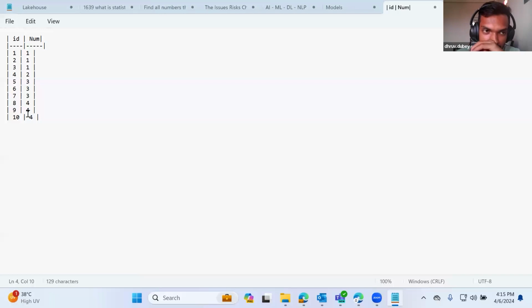Okay, 3 consecutive numbers. So here, in this case, I think we can use the lead and lag function to identify the previous and the next record. And then if the previous and the next record is equal, then we can print out that number. Okay. Would be my approach.